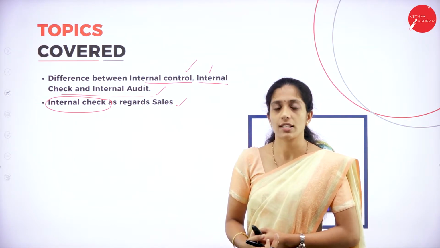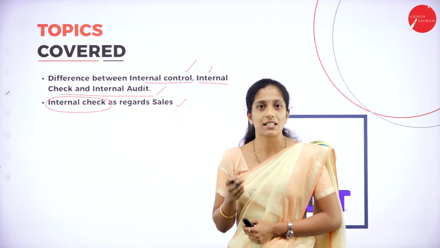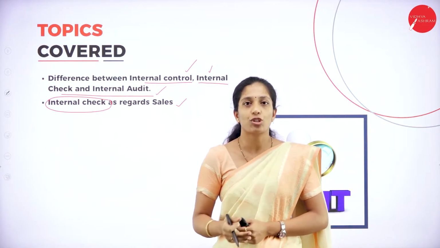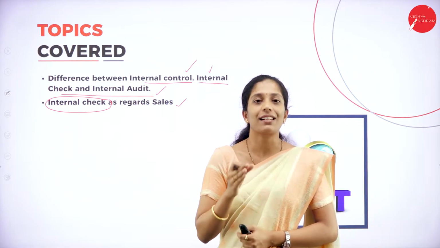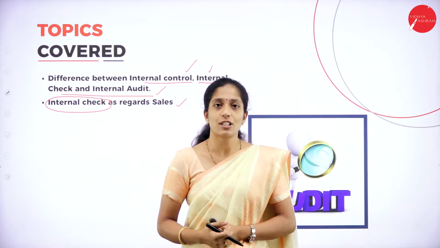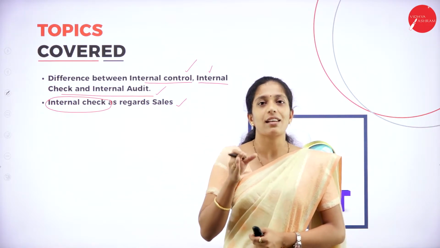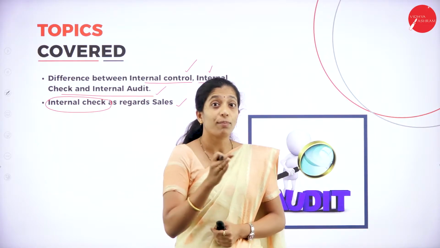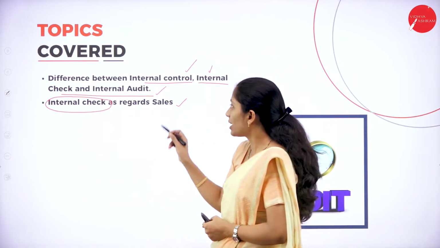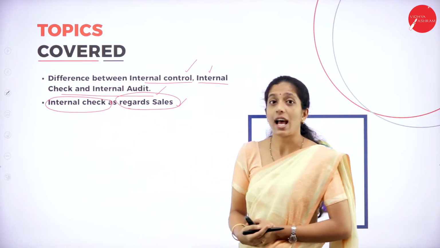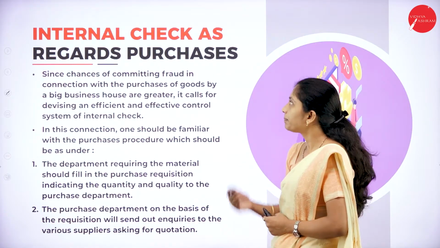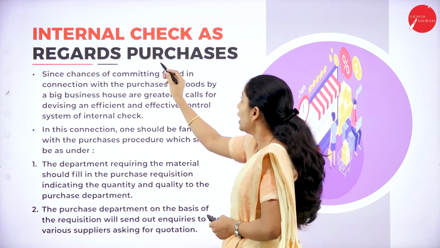Here we are taking cash sales. When the transactions have taken place in the form of cash, or the goods are sold in the form of cash, how has this internal check to be made? As I have already told you, internal check is nothing but checking of books of accounts often and on a regular basis. Before an external auditor comes for the auditing process, this internal check has to be done on a regular basis. So we have studied in particular how this internal check is made in regard to cash sales. In today's session, we shall continue with a new topic, that is internal check as regards to purchases.